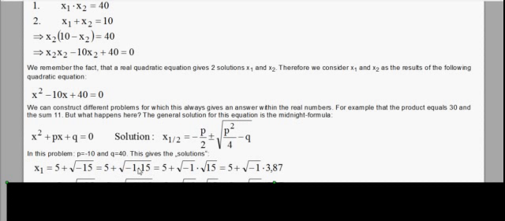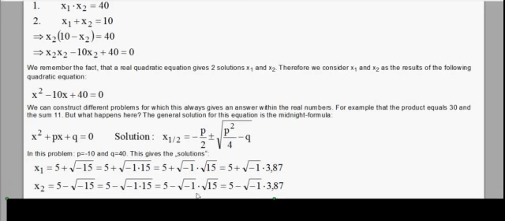So minus 15 equals minus 1 times 15. And then we can separate it into two square roots. And we have the answer x1 equals 5 plus the square root of minus 1 times the square root of 15. And now the square root of 15 is well defined. This gives 3.87. And what's left is the square root of minus 1.